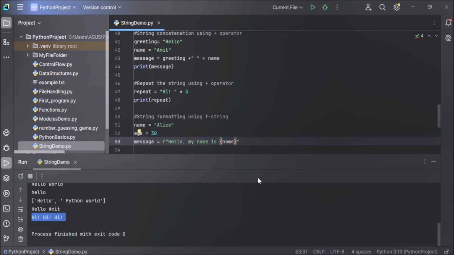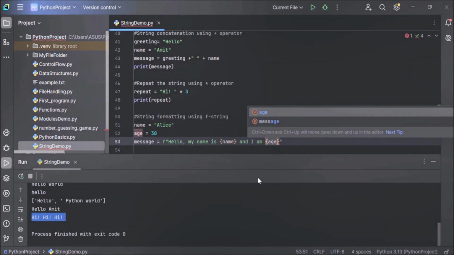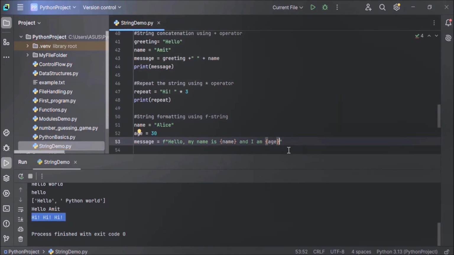And I am, age variable will come here, in the curly bracket, age variable. Whatever age is stored in this age variable will come here. Age, years old. That's it. And full stop also. This is how we use the f-string method to format our string.